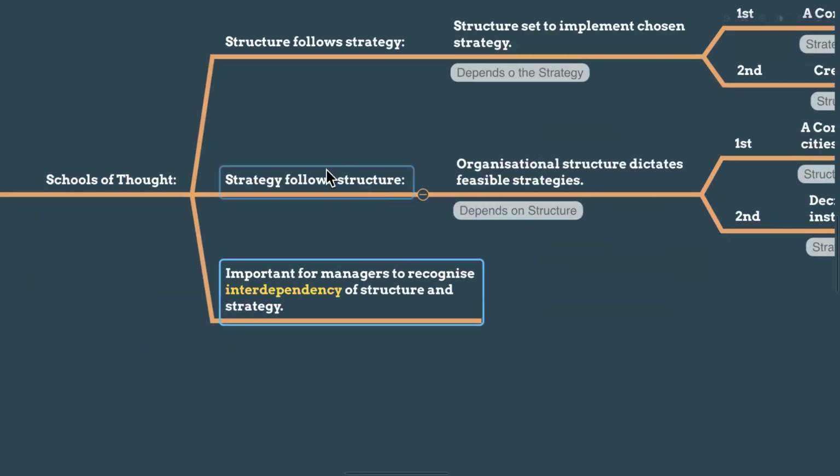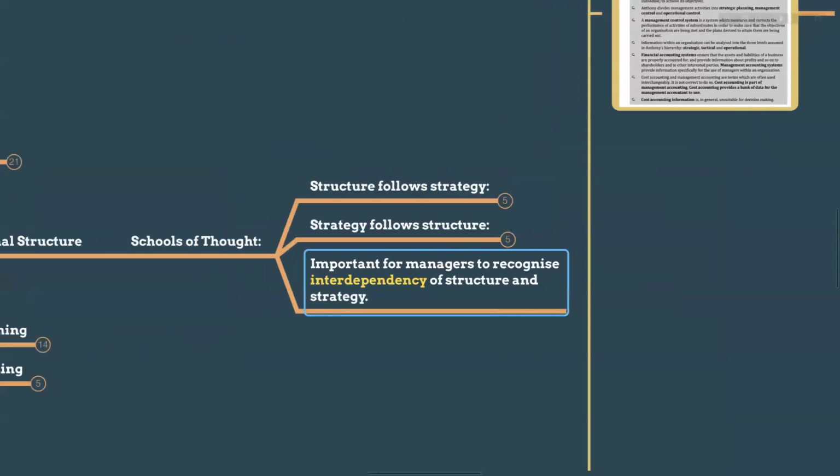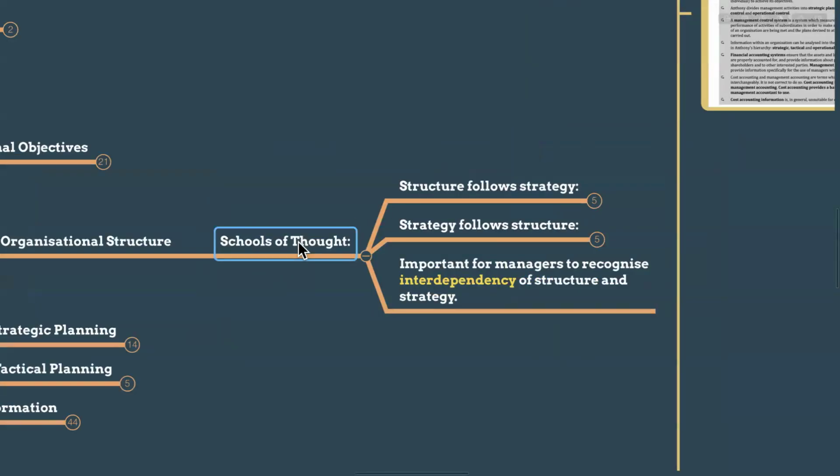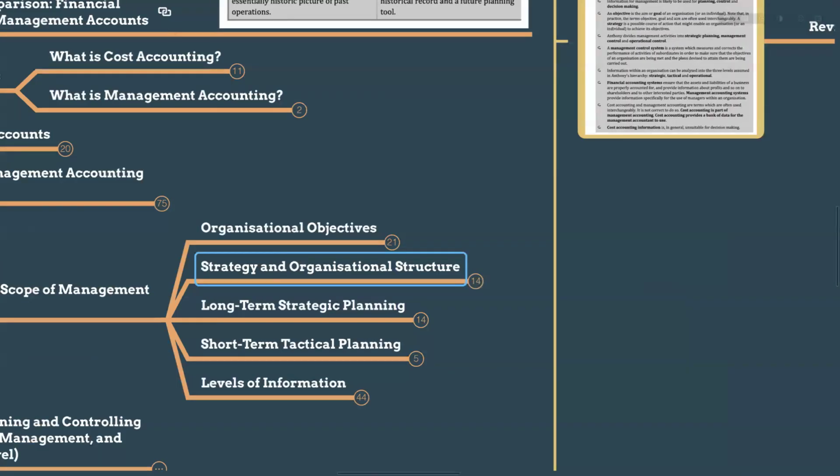So it is important for managers to recognize the interdependency of structure and strategy. So we are dependent on the structure or we are dependent on the strategy. Depend means what comes first, strategy or structure. So this is the concept of strategy and organizational structure. I hope you understood.